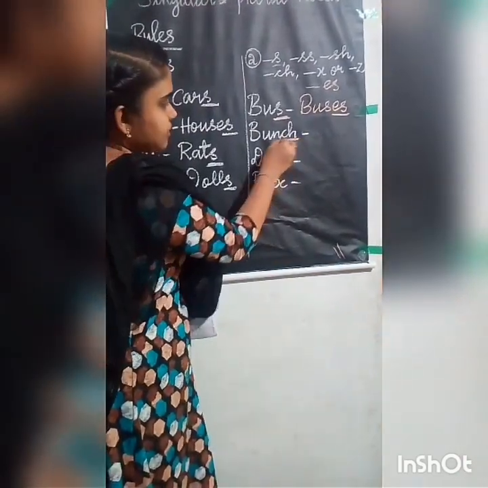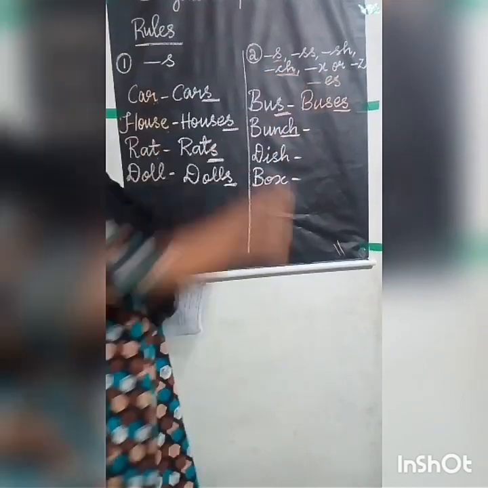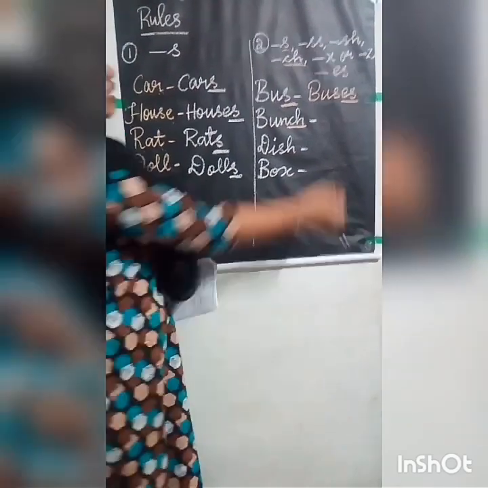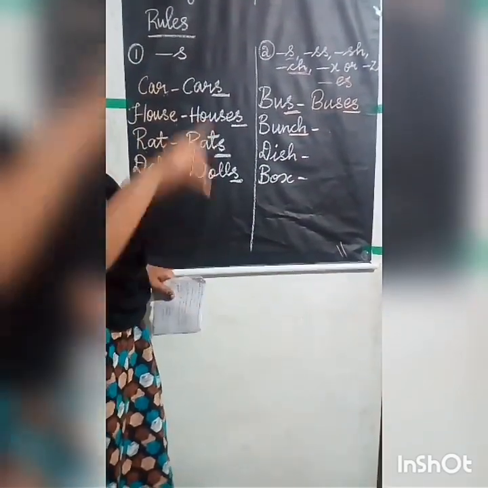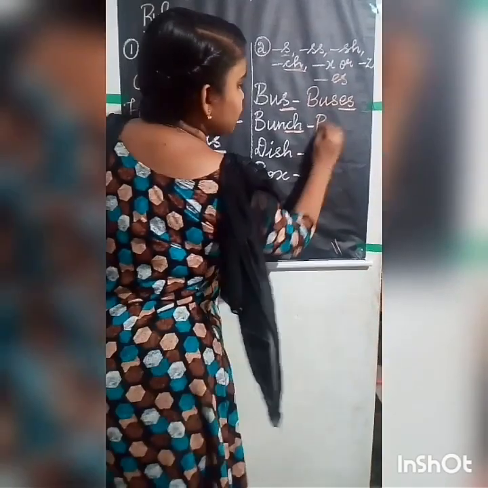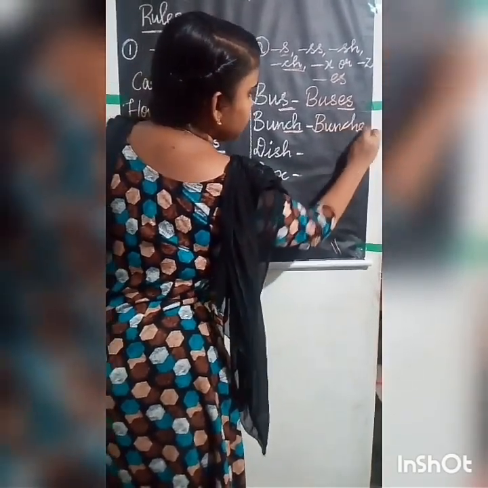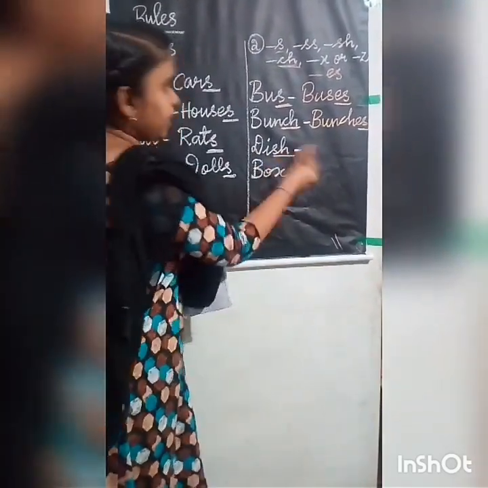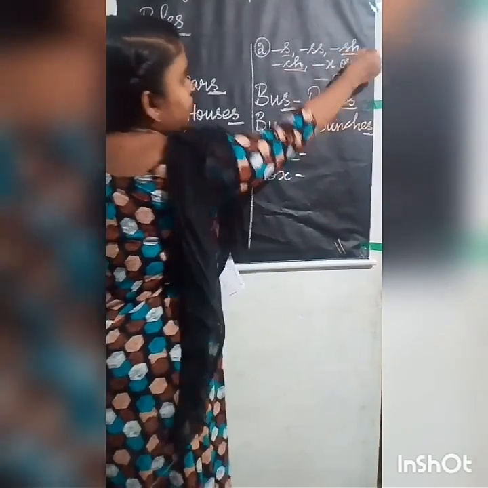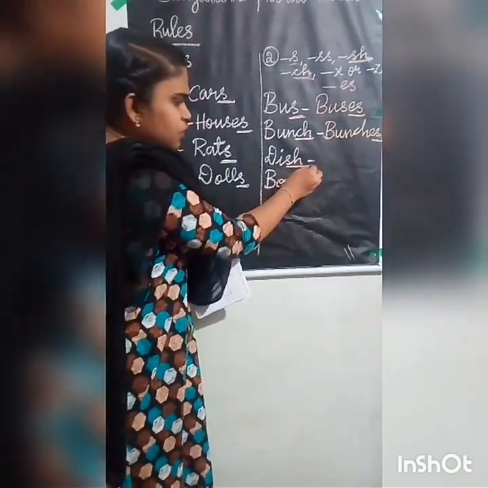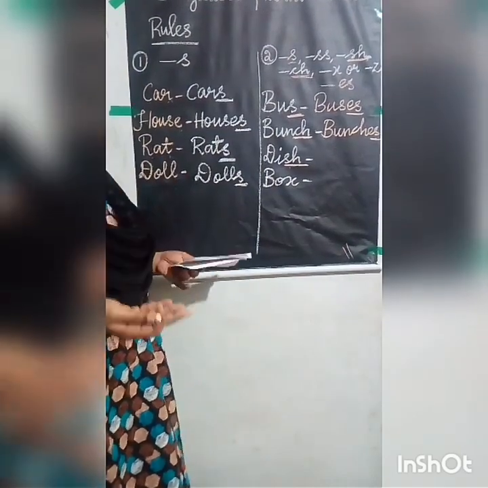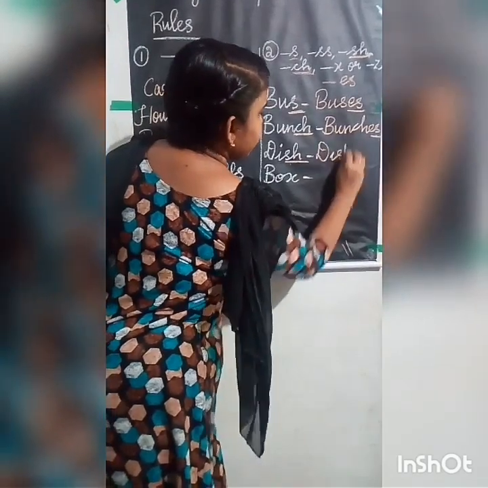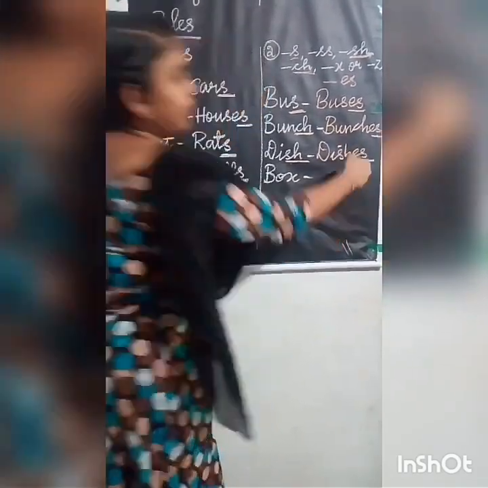And the next is ch. Here the singular noun is ending in the letters ch. So again you have to add es to make it a plural noun. So bunches. Okay. The next one is dish. Here sh, I told you again, this is also one of the conditions. So when you are changing it to a plural noun, you have to add es. So dishes. You added es.